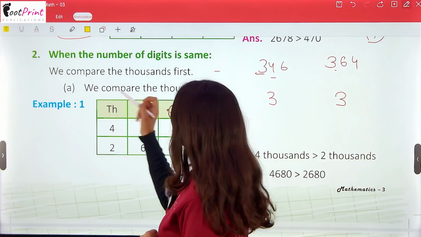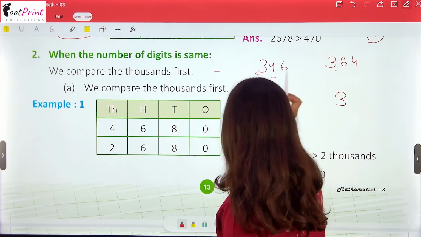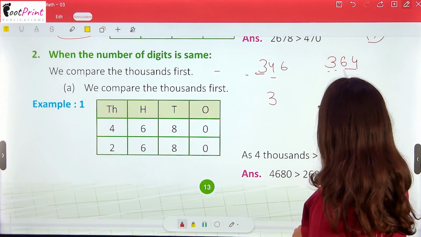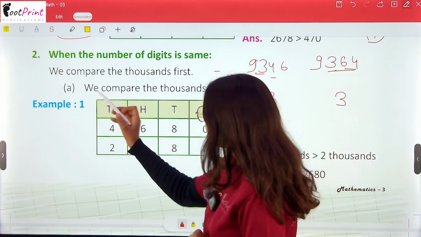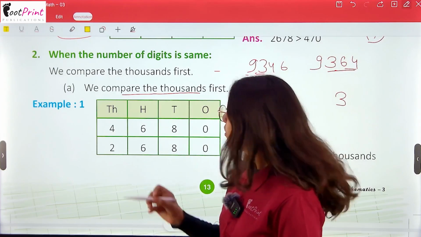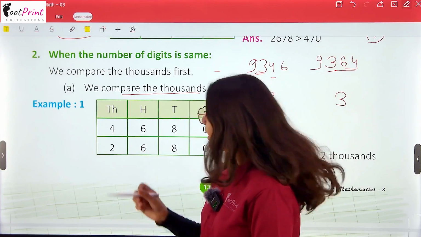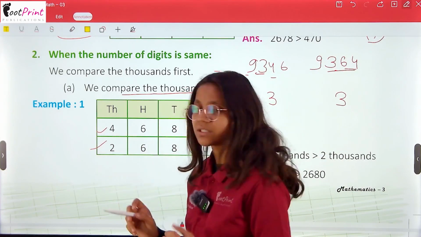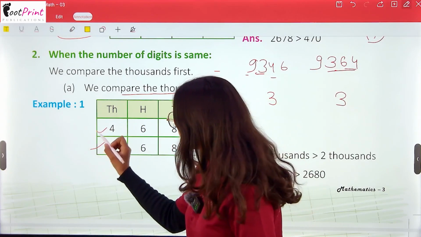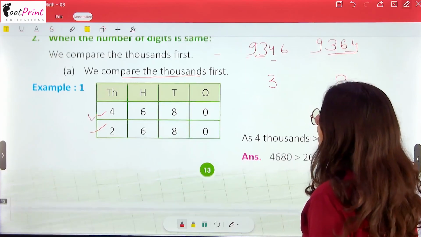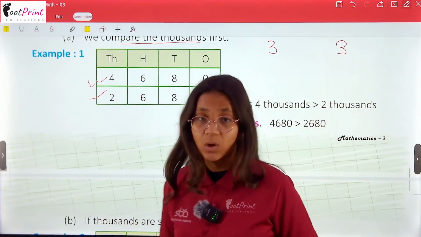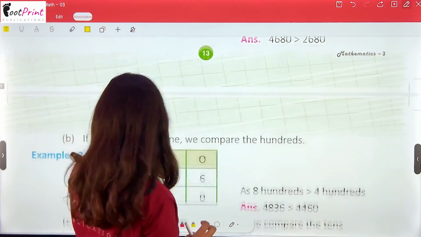See, step by step, we compare the thousands first. Firstly, we will compare the thousands. 4 and 2: it has 4,000, it has 2,000. Of course, 4 is greater, so this particular number is greater. But if the thousands place is the same, what will I do now?